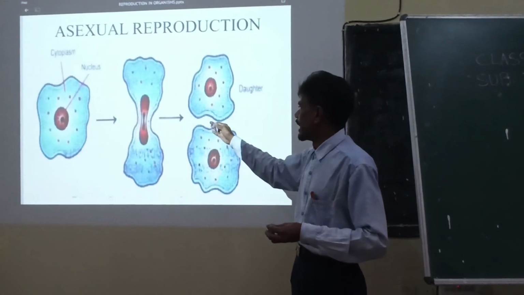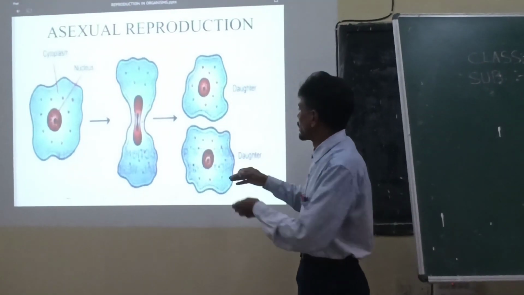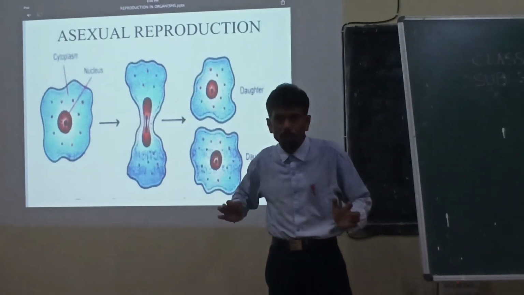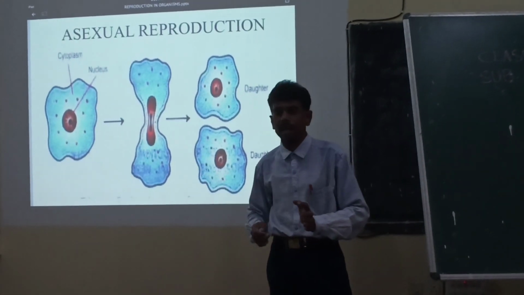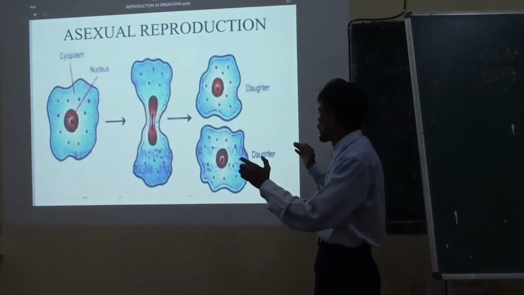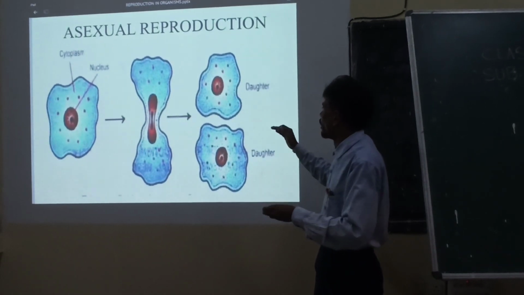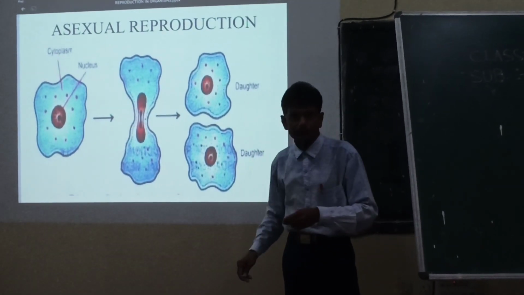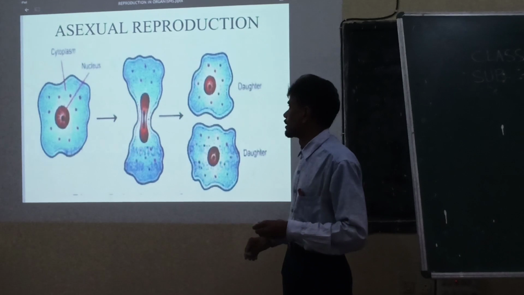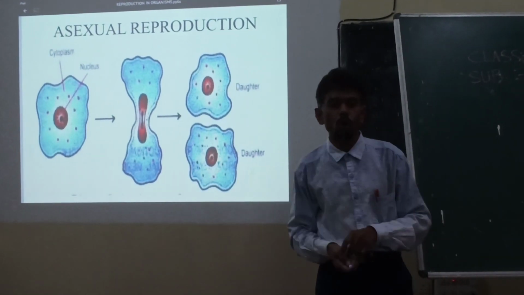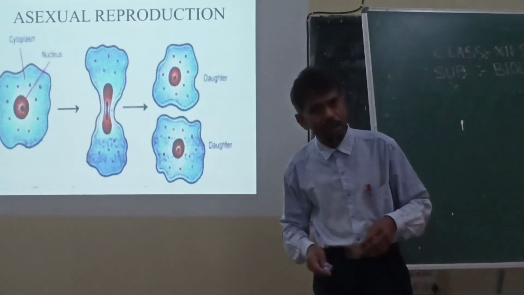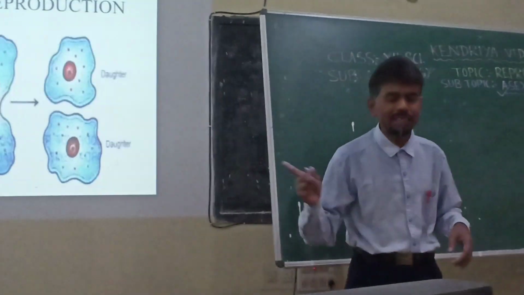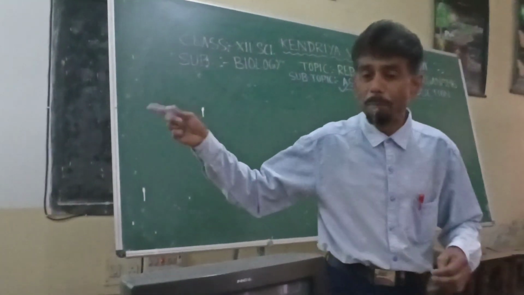The nucleus present in the body of amoeba gets elongated and a constriction develops from the middle of its cell. It is a single cell animal, and the constriction further progresses and ultimately divides the parent amoeba into two daughter amoeba. So this process we call binary fission. It is a very simple type of asexual reproduction, both in case of amoeba and paramecium. Let us give an example of how it takes place in paramecium.